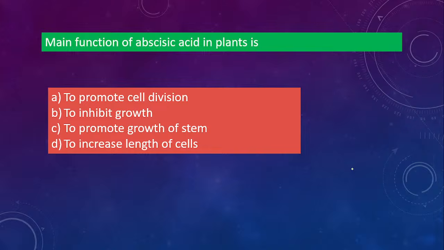Next one. Main function of abscisic acid in plants is, again, so you have just now studied, to promote cell division, to inhibit growth, to promote growth of stem or to increase length of the cell. What will be the option here? So the correct answer is option B, to inhibit growth. Okay, so abscisic acid will inhibit the growth of the plants.